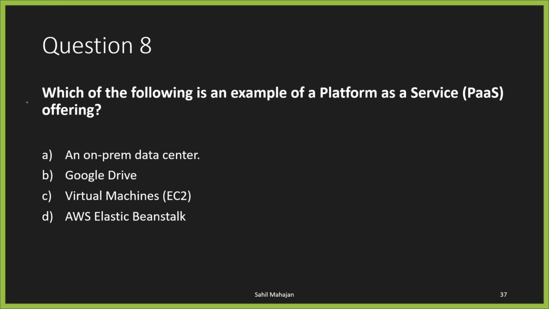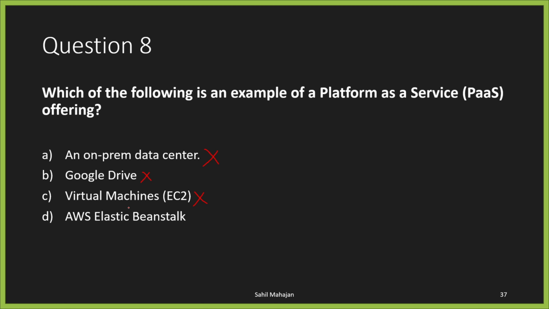Moving on to question 8, which of the following is an example of a platform as a service, which is a PaaS offering? I'll give you guys a couple of seconds. Awesome. Let's go ahead. You have option A, which is an on-prem data center. That is not an example of a platform as a service. You have Google Drive. Now, Google Drive is a service provided, but it's not a PaaS service. It is a SaaS service, which is software as a service. Then you have virtual machines, which are EC2 instances. Again, these are not platform as a service. It is IaaS, that is infrastructure as a service.